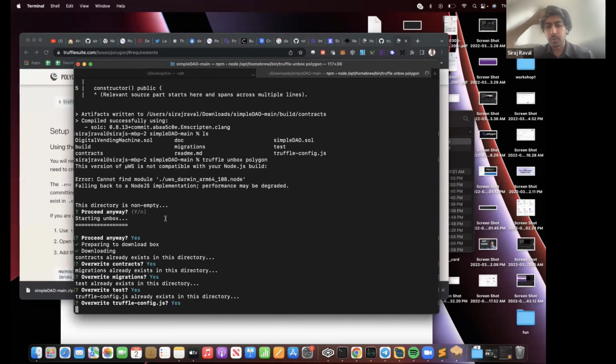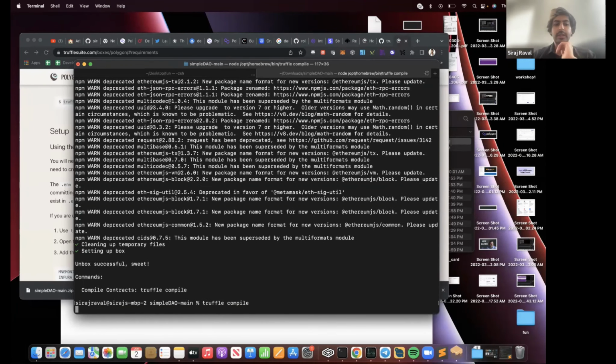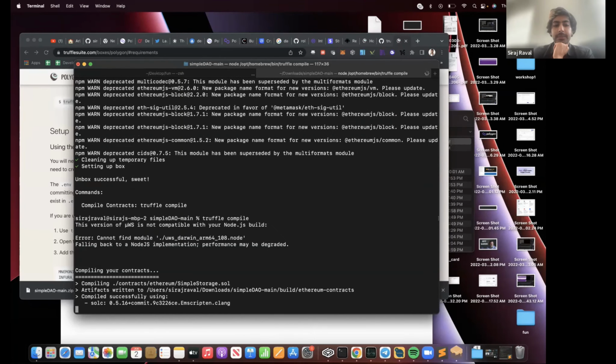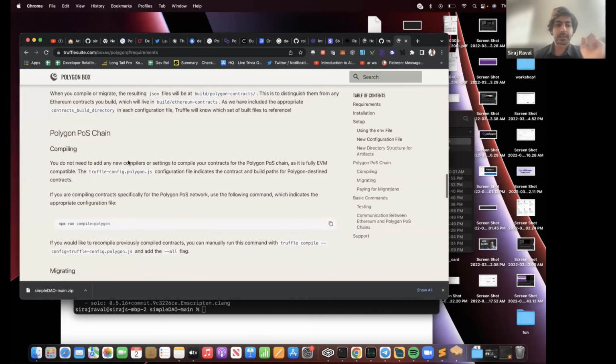What this is doing, by the way, is switching the RPC, which is the test blockchain address, from London or Istanbul, whatever they're called, to the Polygon ones. And then we could just do truffle compile, and boom, we just did the same thing, except it's deployed to Polygon. It's the same code base. And that was super easy using the Polygon box.